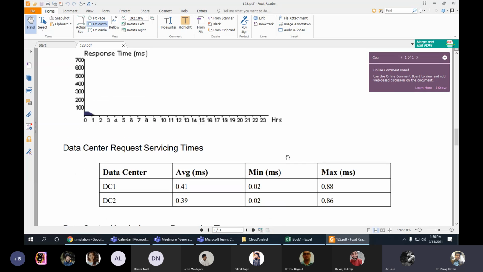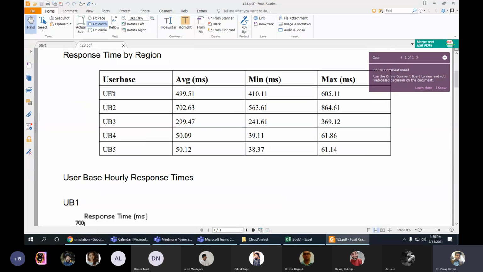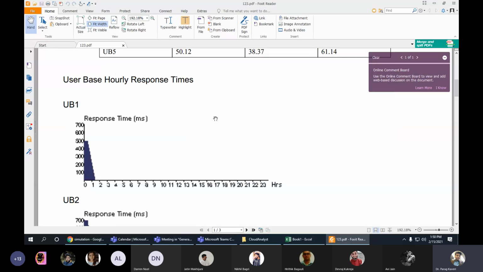You can see the result, and the result is calculated for all the user bases. User base location 1, user base location 2, 3, 4 and 5. So for 5 locations we got the result, like what was the average processing time, what was the minimum processing time and what was the maximum processing time.